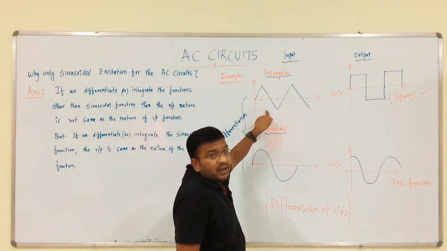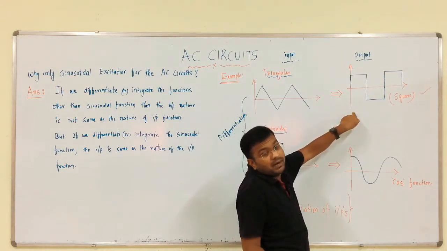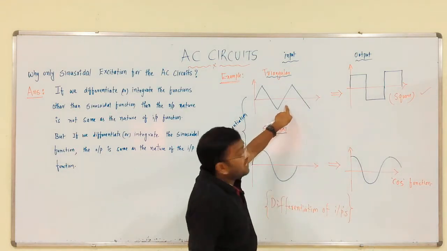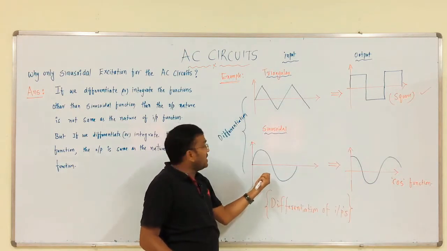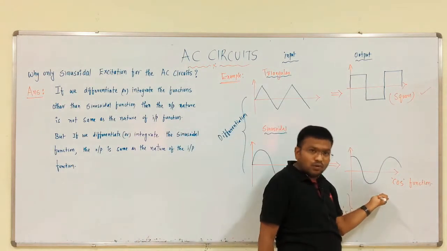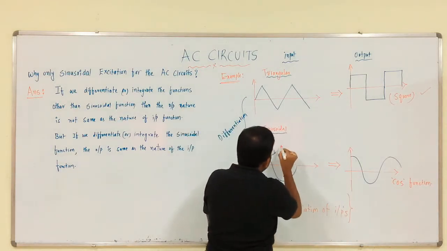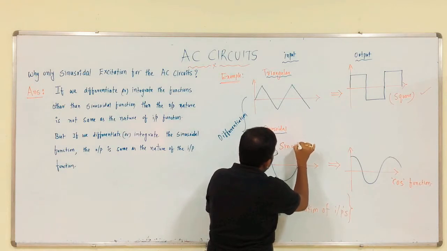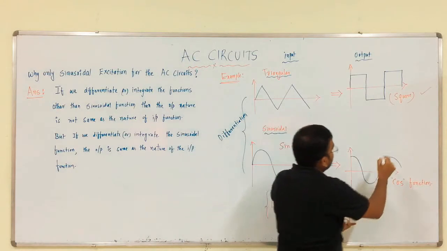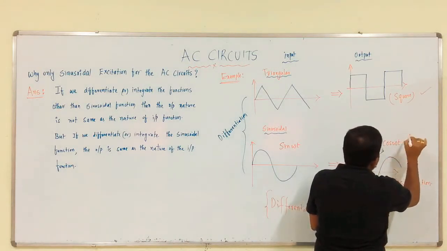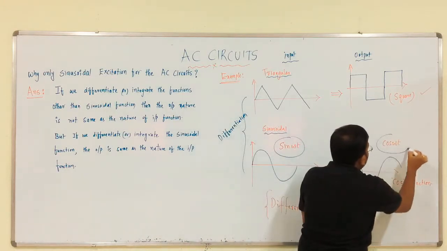The input is triangular; if we differentiate it, we get a square wave, so the nature changes from triangular to square. But coming to this, the input's nature is sine and the output's nature is cos. Both natures are the same. Simple. For example, the input is sin omega t; the output we got is cos omega t, right? The input is sin, the output is cos.